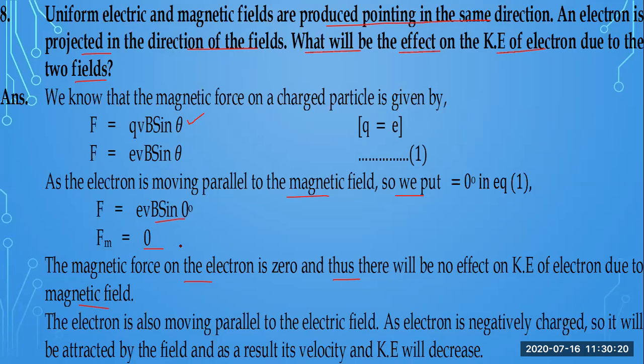Then we have discussed that parallel to the field the electron is negatively charged, so it will be affected by the field, and as a result the velocity of the electron will decrease. The kinetic energy depends on the velocity. The more the velocity, the more the kinetic energy, and the less the velocity, the less the kinetic energy.